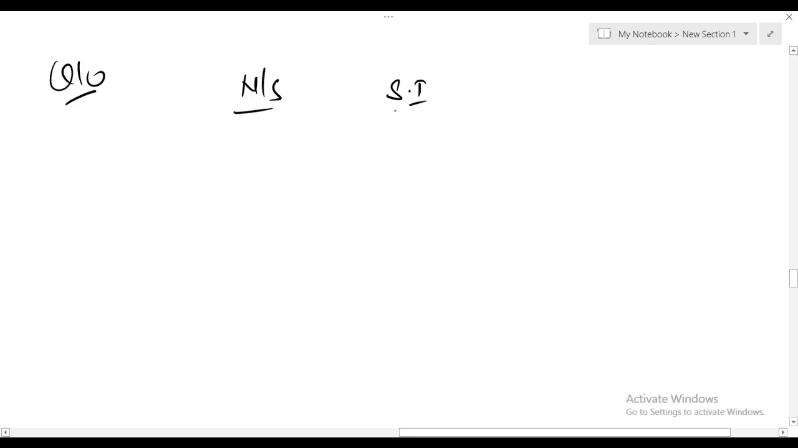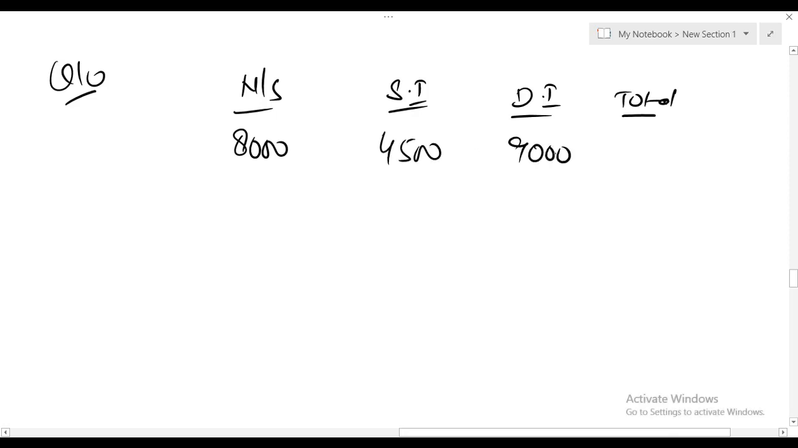Non-saving, saving, and the final is dividend income. Pension income is a non-saving income, which is 8,000. The amount of the saving income is 4,500 and the dividend income is 9,000. Let us add all of them. 8,000 plus 4,500 plus 9,000 gives us 21,500. Personal allowance.